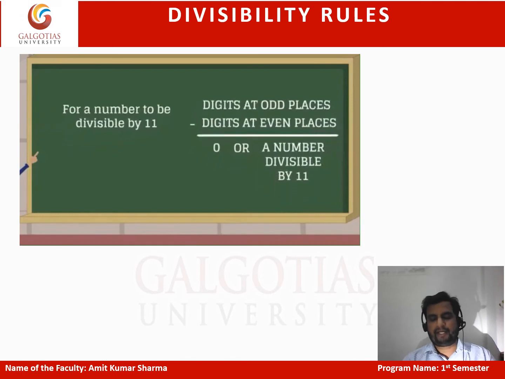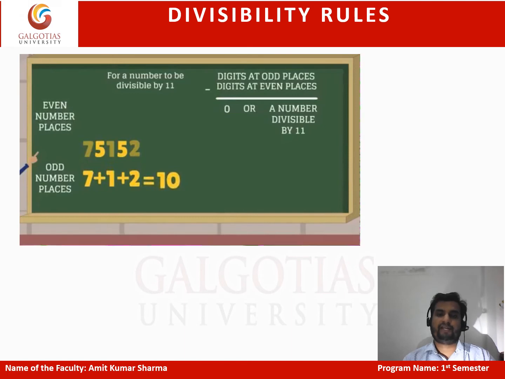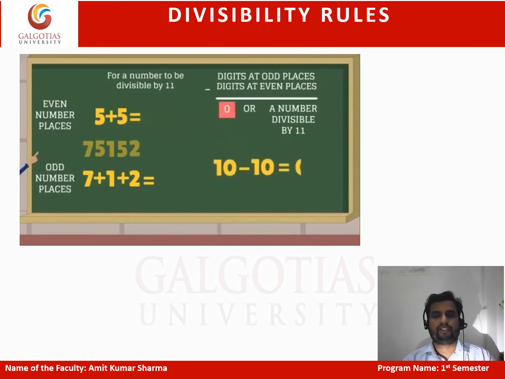For example, if I take the number 75152, what are the digits at odd places? 7, 1 and 2. The sum is 10. What are the digits at even places? 5 and 5. The sum is 10 again. The difference between these two additions is 10 minus 10, which is 0. So the number is divisible by 11.